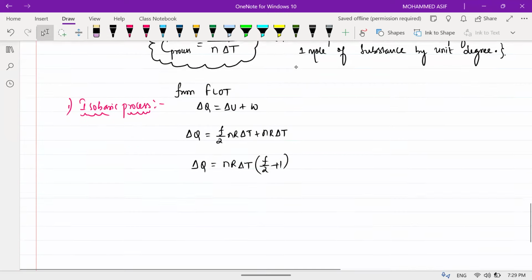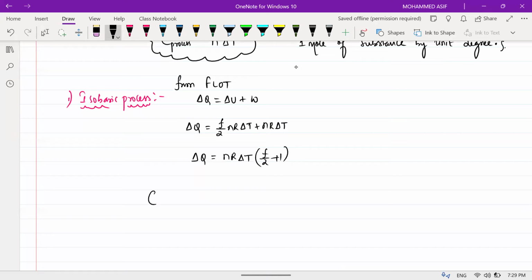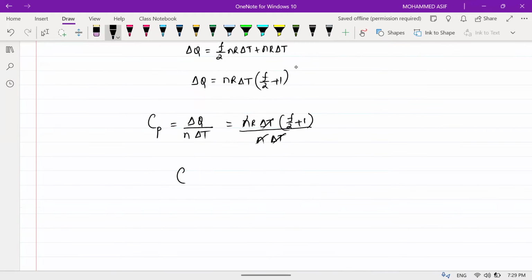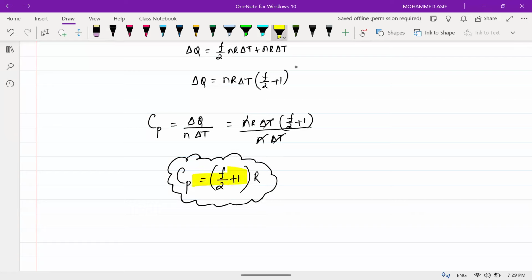I need the C of the process. That means molar specific heat at constant pressure, Cp, will be equal to delta Q divided by n into delta T. So delta Q value is how much, beta? nR into delta T into f by 2 plus 1, divided by n into delta T. Delta T, n and n will get cancelled. So what is the Cp of the process, beta? Molar specific heat for the isobaric process will be equal to f by 2 plus 1, into R. This is the molar specific heat at constant pressure. Constant pressure means what type of process? Isobaric process. Am I clear?